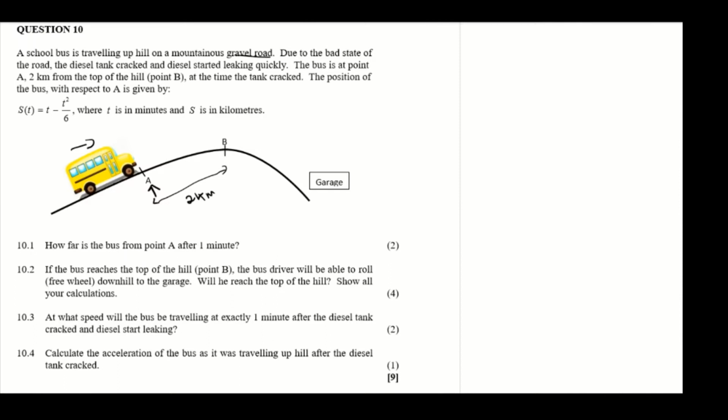So the position of the bus with respect to A is given as follows. This is the position of the bus with respect to this point here, point A, where T is measured in minutes and S is measured in kilometers. 10.1. How far is the bus from point A after just 1 minute?